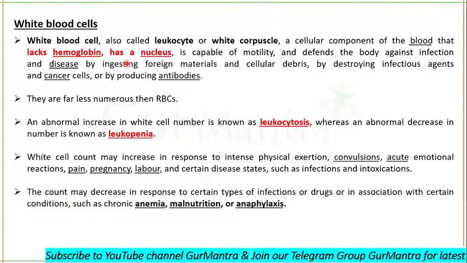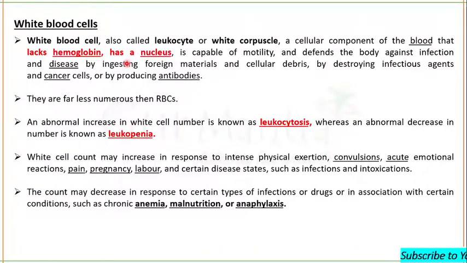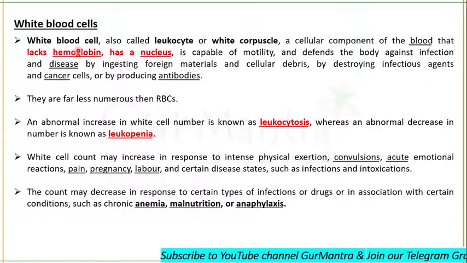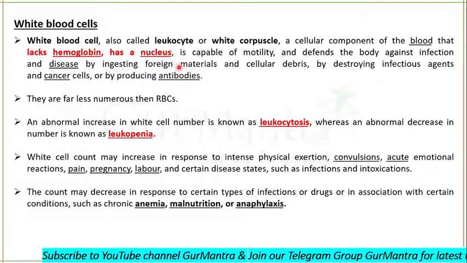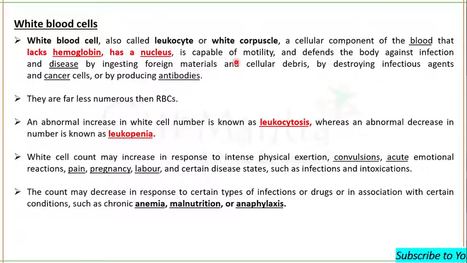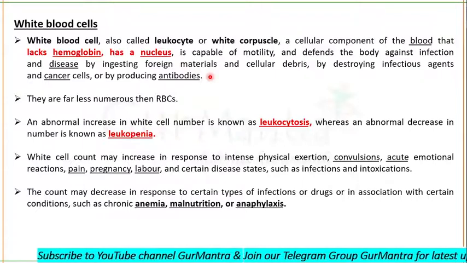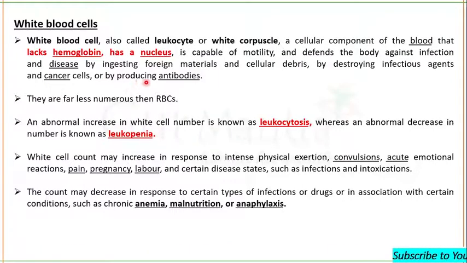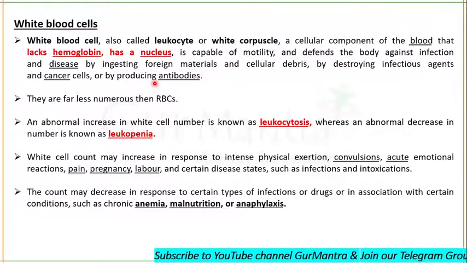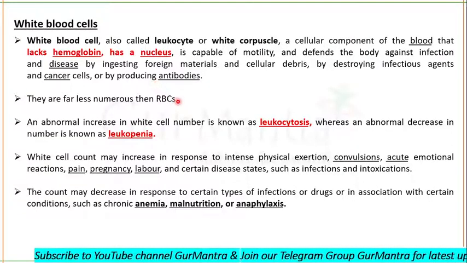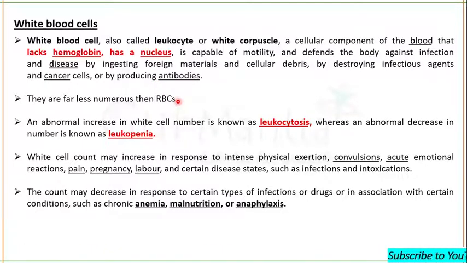Okay, so what I'm telling you, white blood cells lack hemoglobin. They have a nucleus. They are capable of motility, and they can defend the body against infection and disease by ingesting foreign material and cellular debris, and by destroying infectious agents and cancer cells, or by producing antibodies. They are far less numerous than red blood cells.